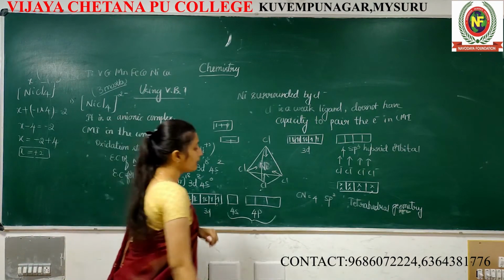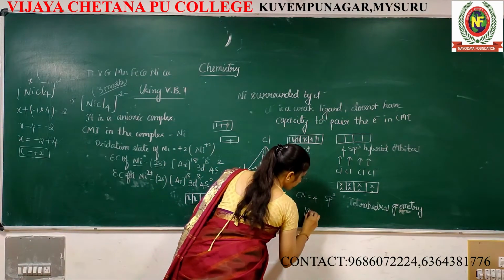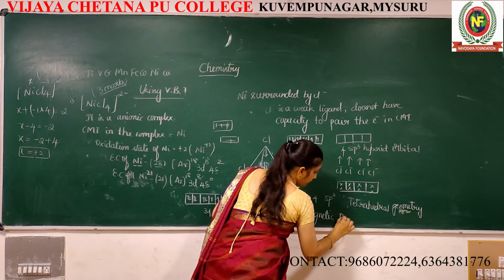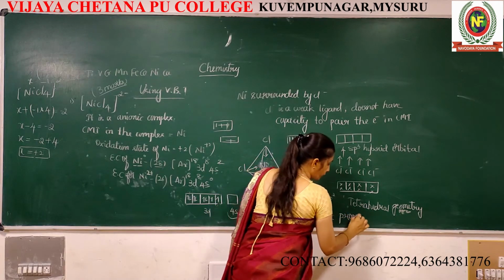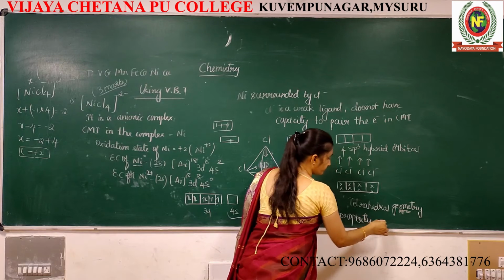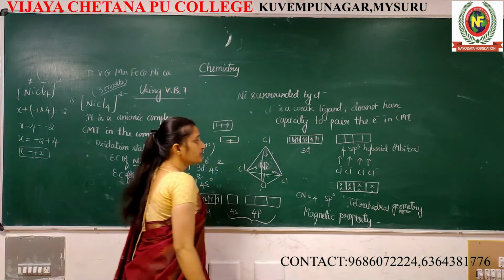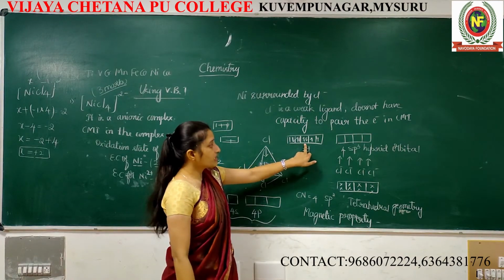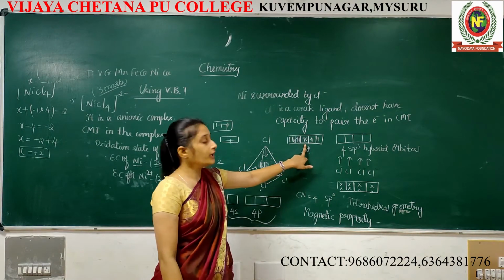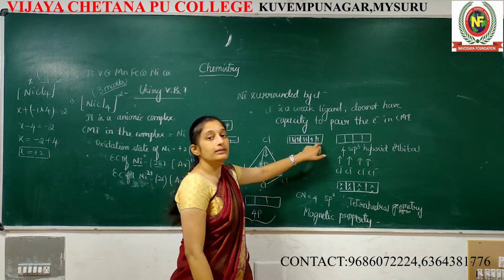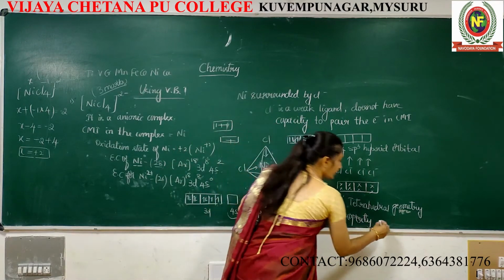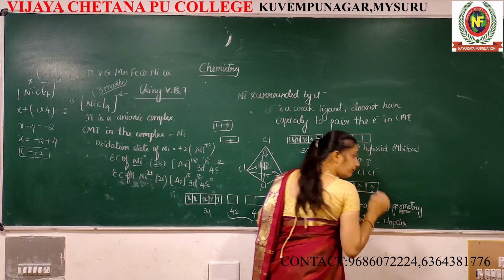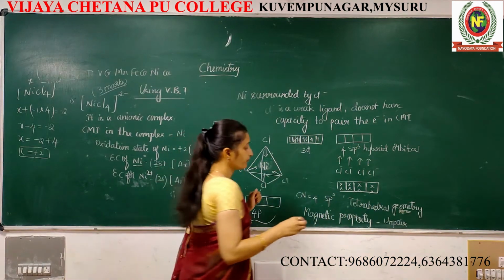What about the magnetic property? Too simple. Just observe this. Here these 3 boxes contain paired electrons. But what about this? Unpaired electron. It contains an unpaired electron, so what type of magnetic behavior will it exhibit?